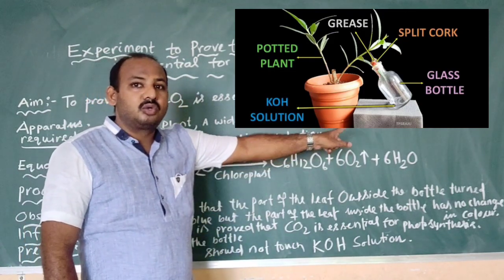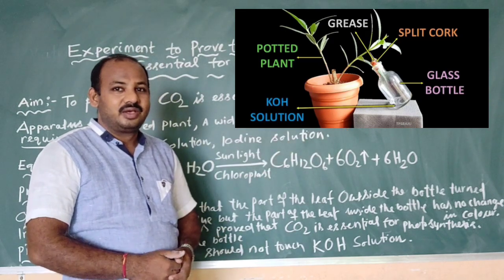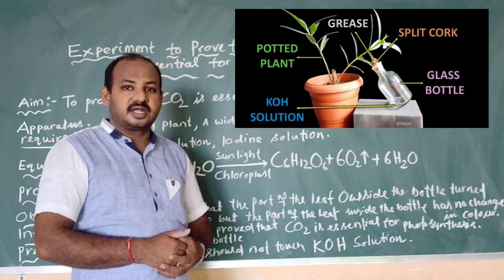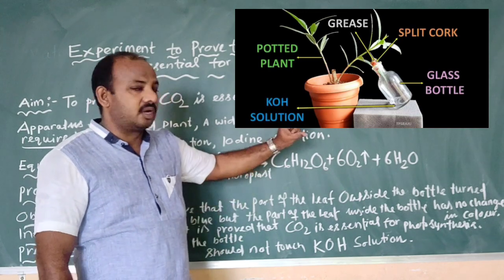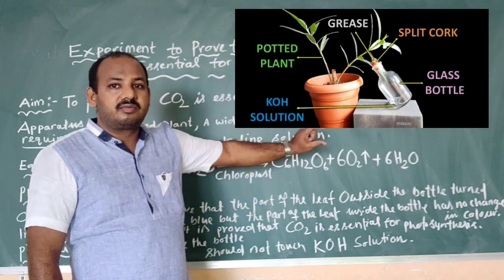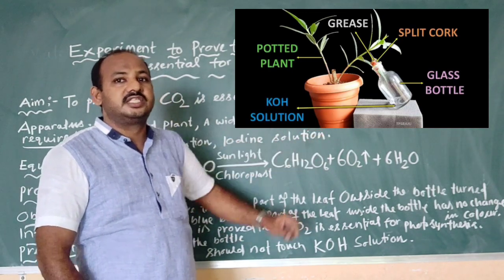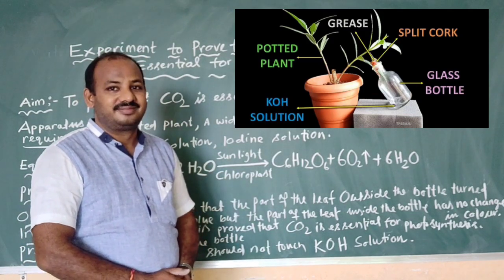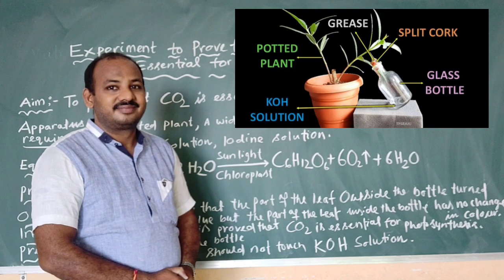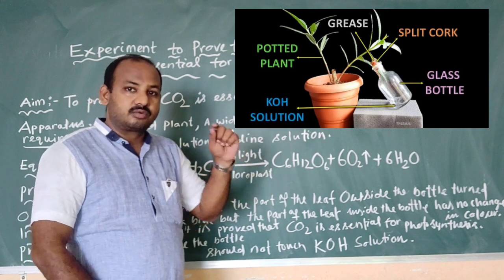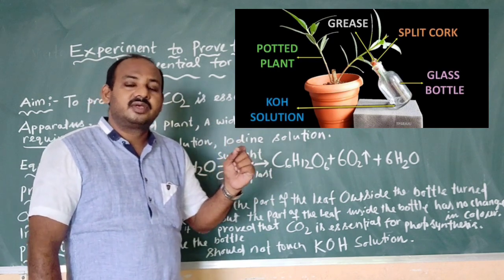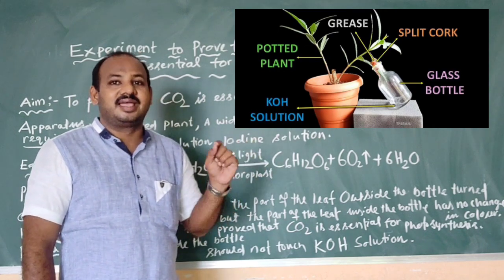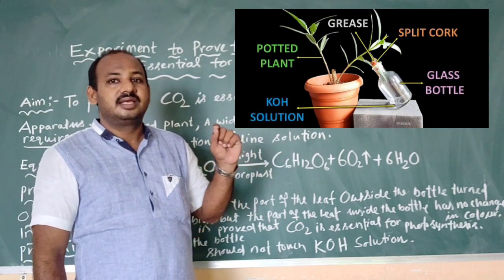Then a wide-mouthed bottle covered with a split cork, and inside the bottle 5 to 10 milliliters of potassium hydroxide solution is taken. Potassium hydroxide solution. Okay, children? And finally, we have to test the leaf for the presence of starch by conducting an iodine test.